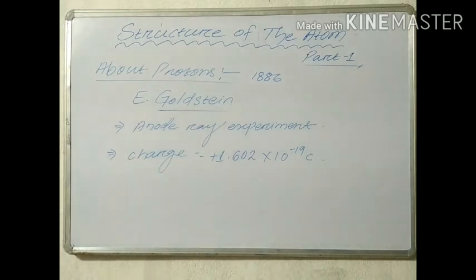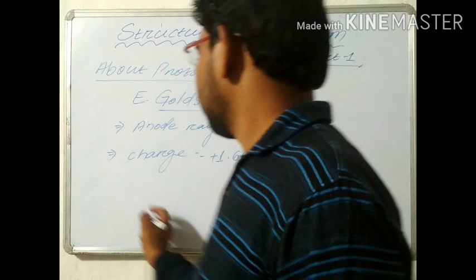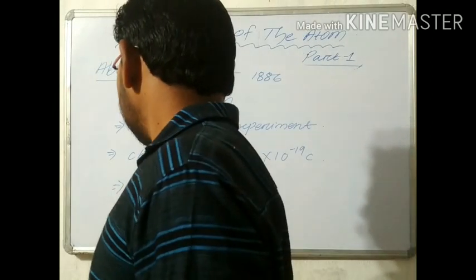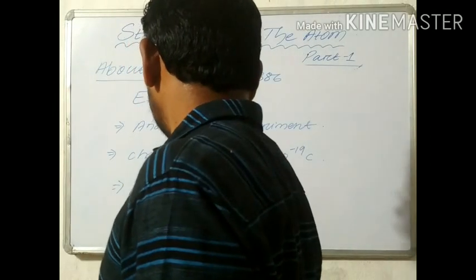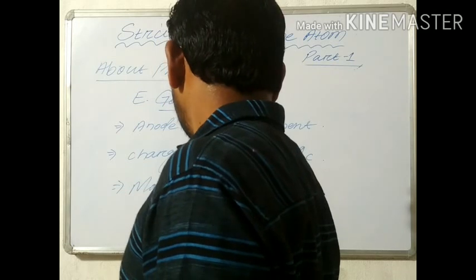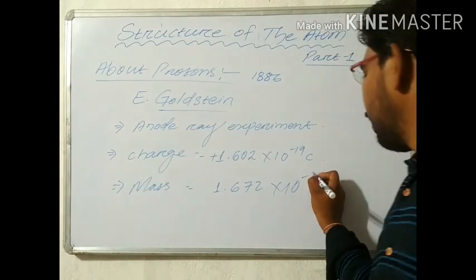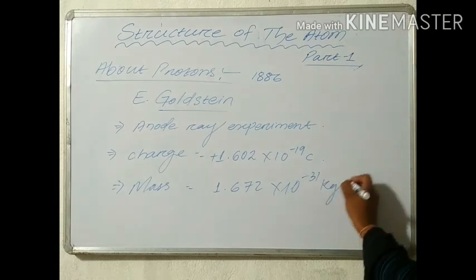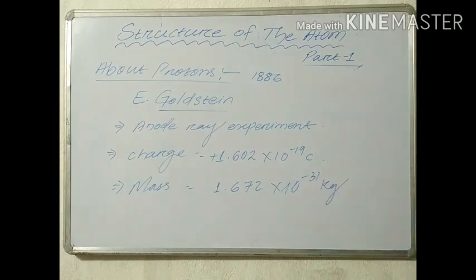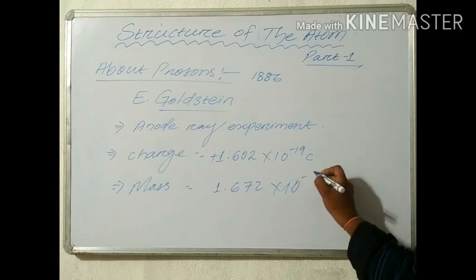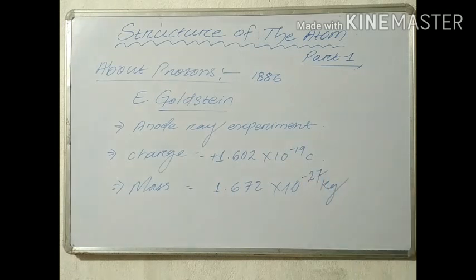And the mass of the proton is 1.672 into 10 to the power minus 27 kg. This is the mass of proton.